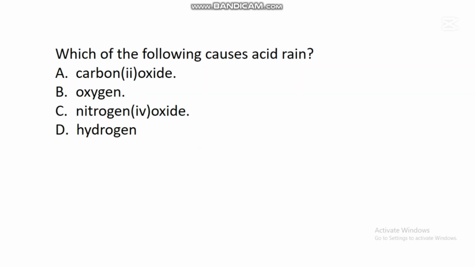The next question says, which of the following causes acid rain? A. Carbon 2 oxide. B. Oxygen. C. Nitrogen 4 oxide. D. Hydrogen. In this question, the correct answer is C. Nitrogen 4 oxide. Studies have shown that this gas known as nitrogen 4 oxide is capable of dissolving in water to form what we call acid rain, and this acid rain is not favorable to living things.